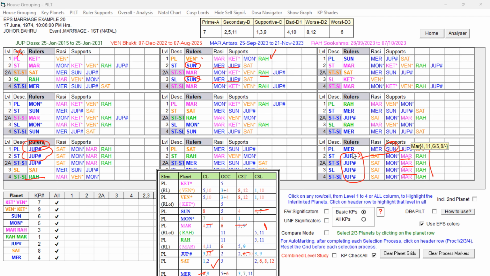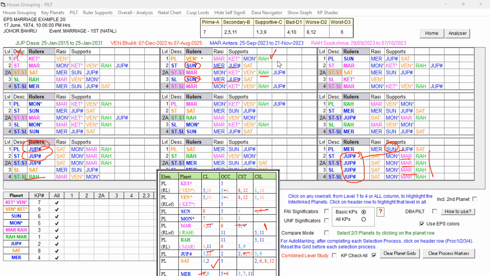And also Mercury has Jupiter in its rulers, and the Sun also has Jupiter and Mercury. Mercury and Jupiter are both in their rulers and supports also. So that way, the Bhukti lord and Antara lord are well connected through their key planets. So that way it is supportive.